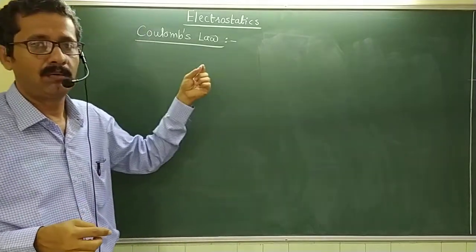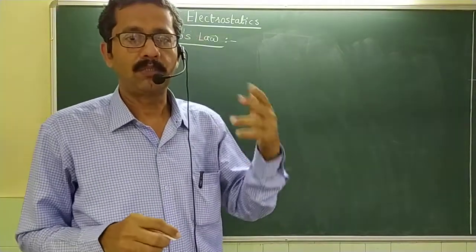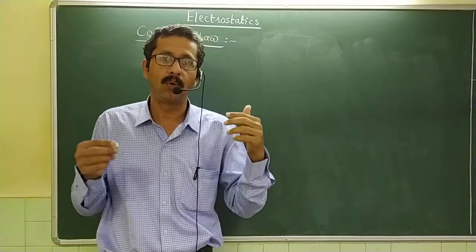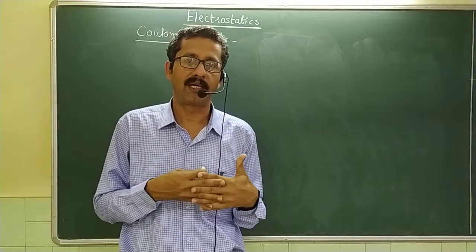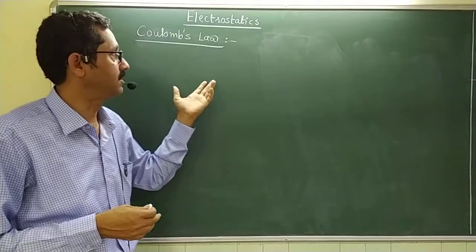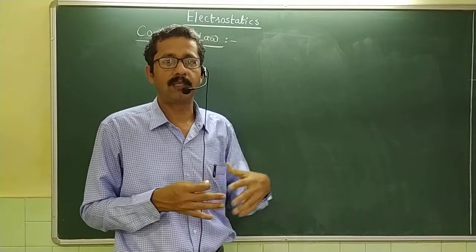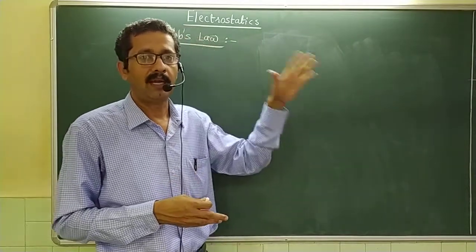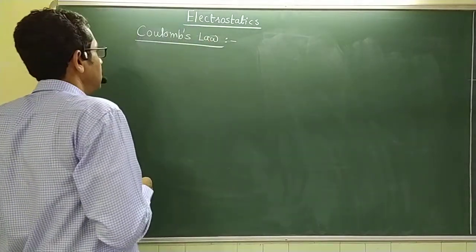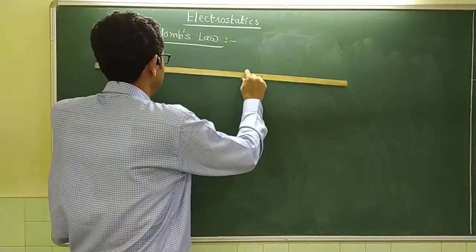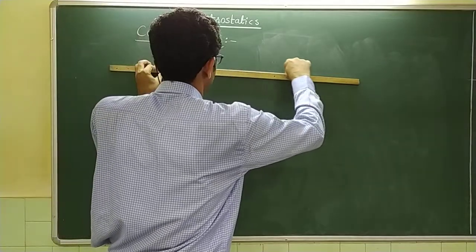This law is very similar to Newton's law of universal gravitation. Whereas Newton's law of universal gravitation is there only for the attraction between two point masses, and it is always a force of attraction, in the case of charges we have a force of either attraction or repulsion. Newton's law of gravitation is also an inverse square law, and Coulomb's law is also an inverse square law. Now, what is this law going to tell us? As I said, it is very similar to Newton's law of universal gravitation.